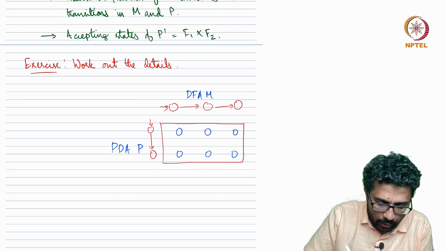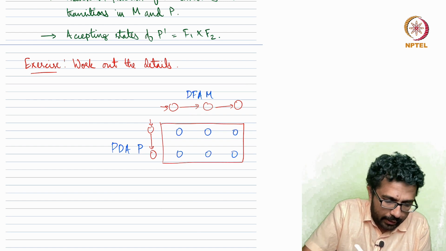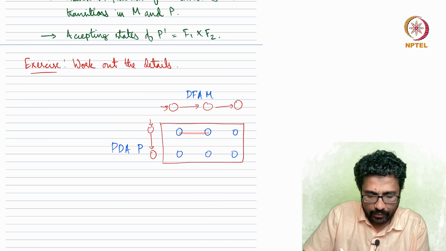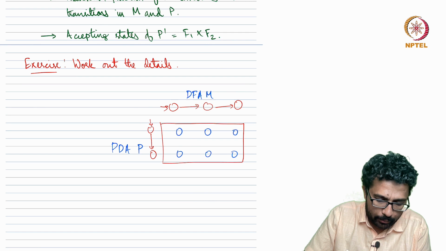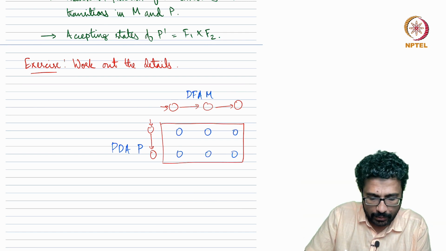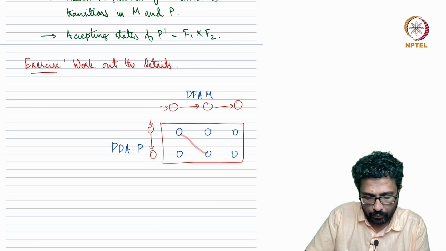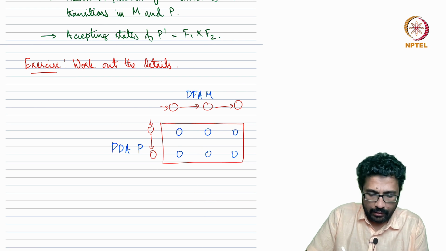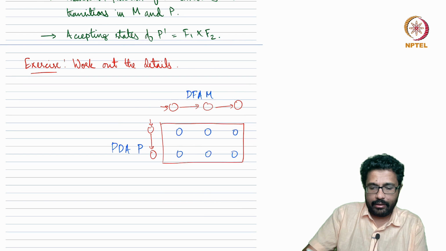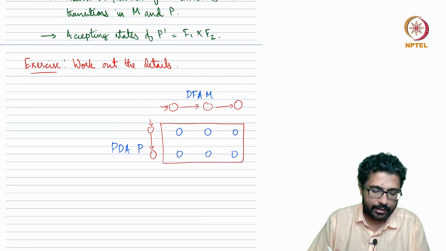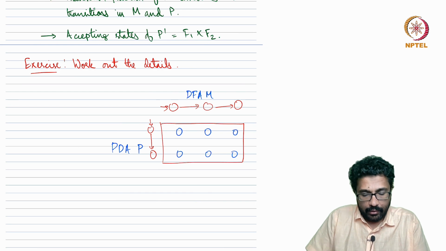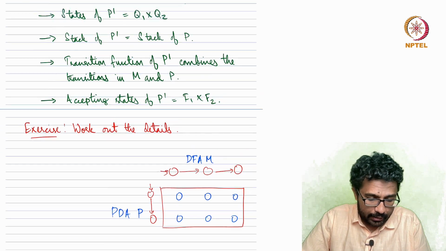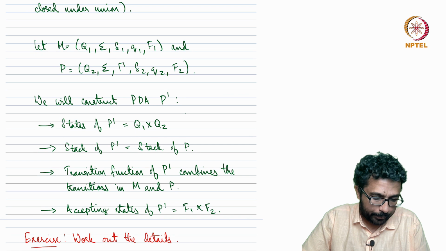The movement on the DFA is mimicked by the horizontal movement, and the movement on the PDA is mimicked by the vertical movement. So if it is moving horizontally one step and vertically one step, you move diagonally. In this figure, I've just drawn 2 and 3 as an example, but if the DFA has 10 states and the PDA has 20 states, it would be a 10 cross 20 grid, right? But in this case, there are a couple of things that are different.